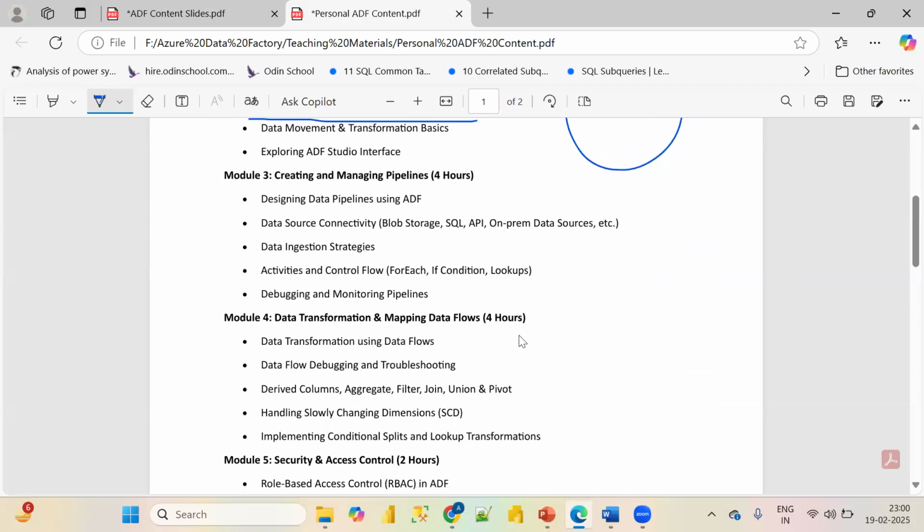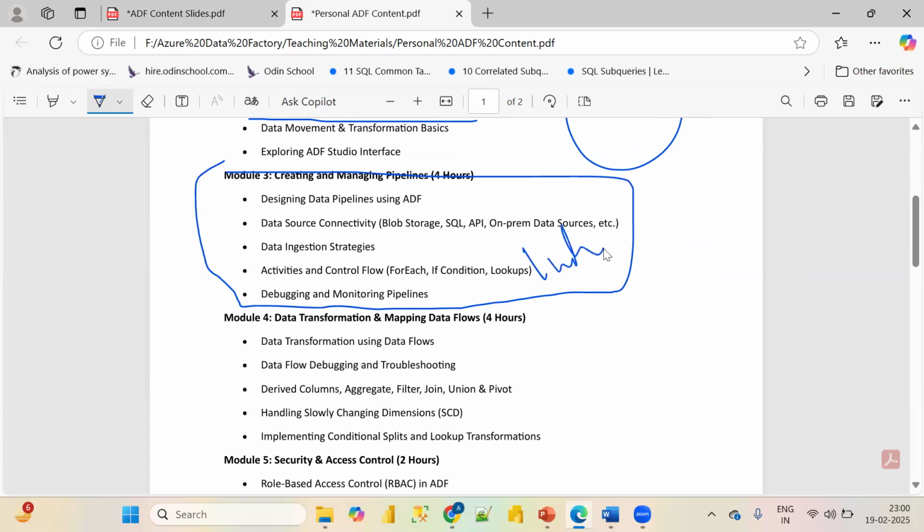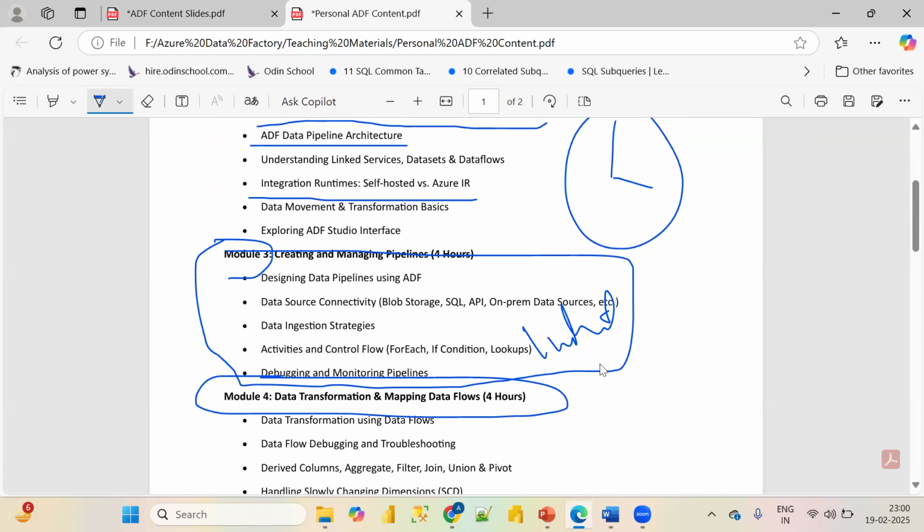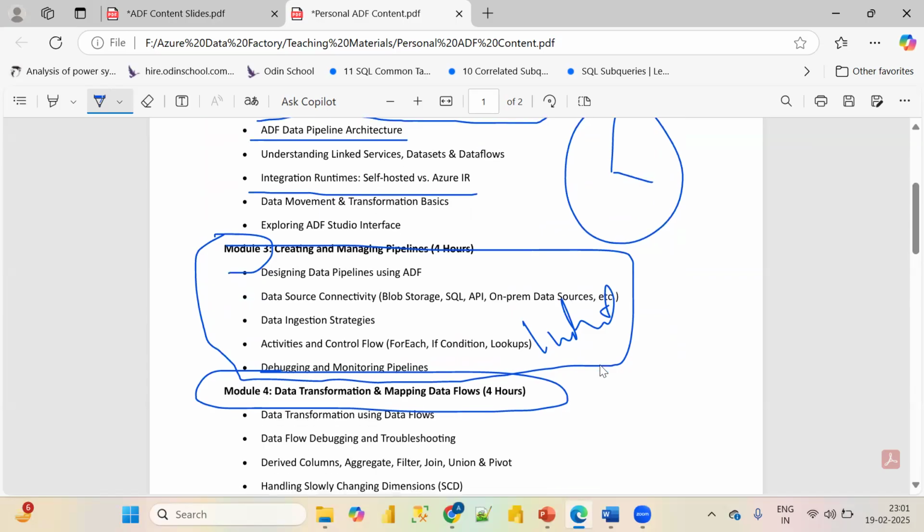Then in the third module, we will be learning about creating and managing pipelines. This is one of the most important ones because these are directly used in our industry. This third module and fourth module are the important things on which we can focus more to get proper hands-on, and we will perform different hands-on exercises while going through the complete course.